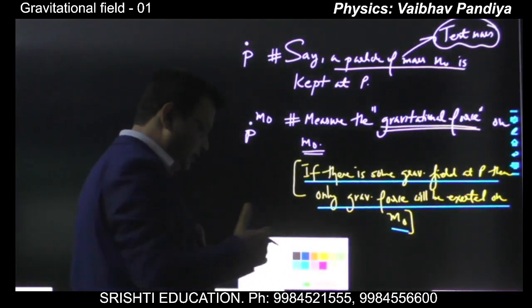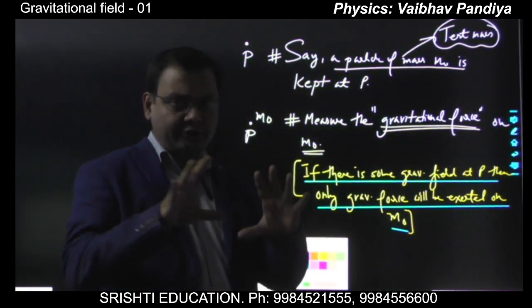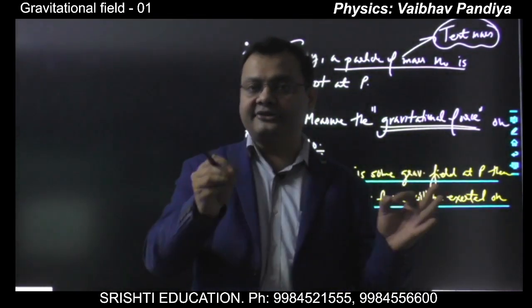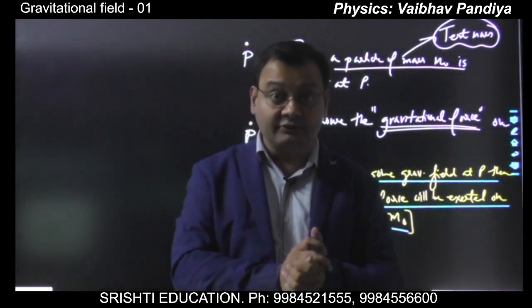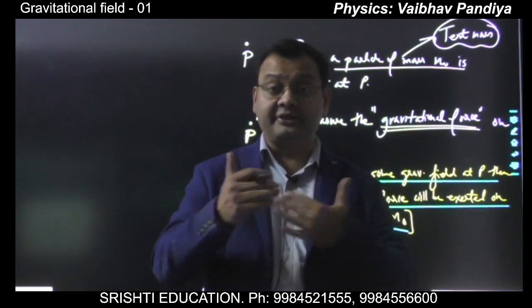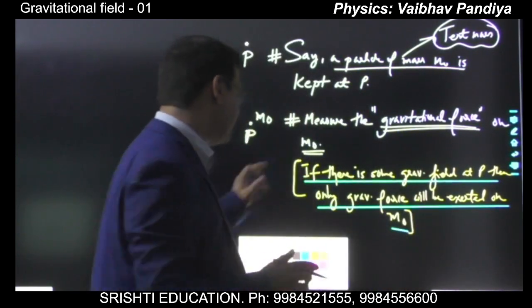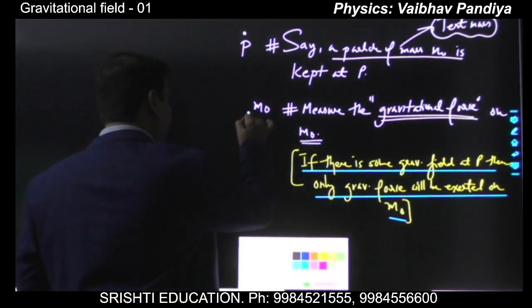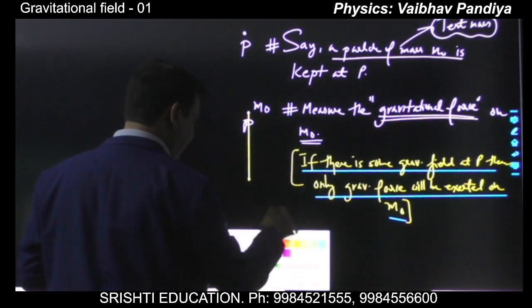Now we have to define operationally, we have to give some mathematical definition of what would be the magnitude and direction of the field at P, because gravitational field is a vector quantity. So we have to devise some way, some definition of how you are going to define the field at P. So suppose the gravitational force acting on m naught is Fg.